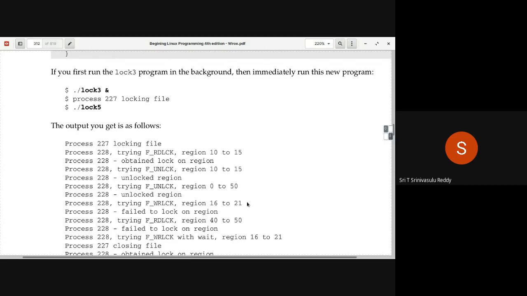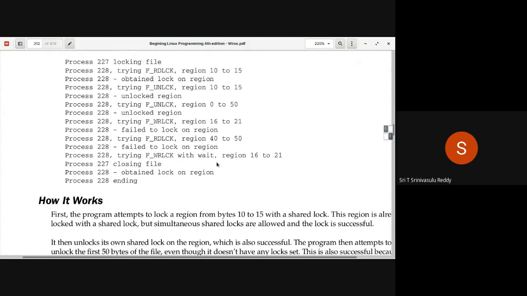So trying write lock from 16 to 21. Already lock 3 is running. So that means from 10 to 30, shared lock is there on this area. So is it possible for you to get a write lock? No. So failed to lock on region, naturally. Failed to lock on region from 16 to 21.